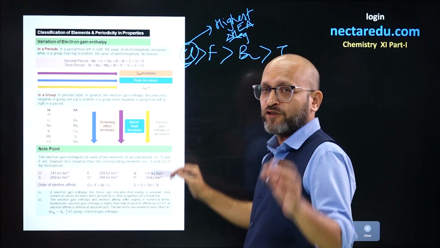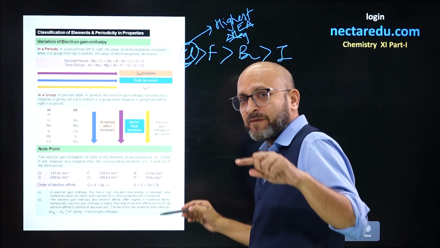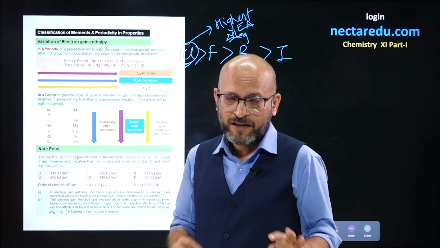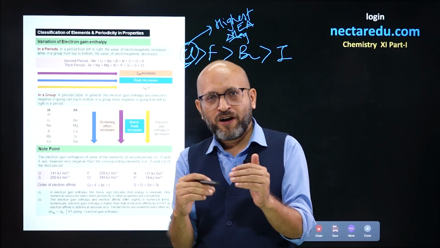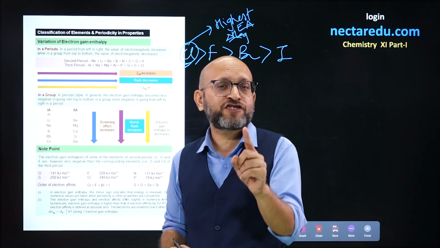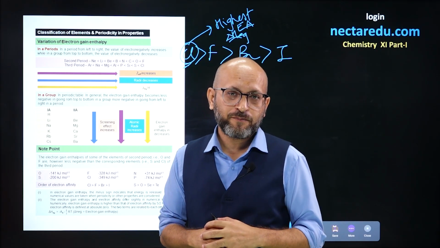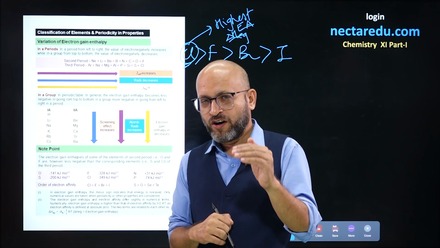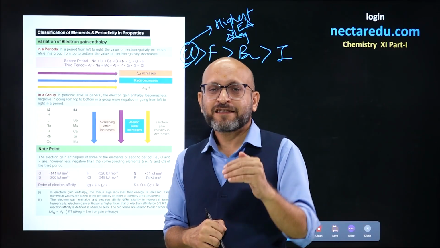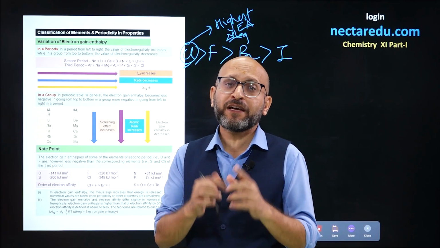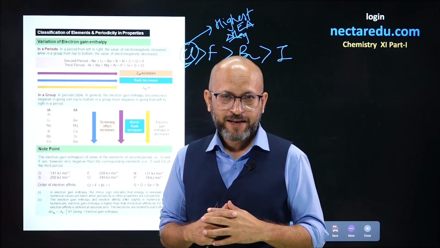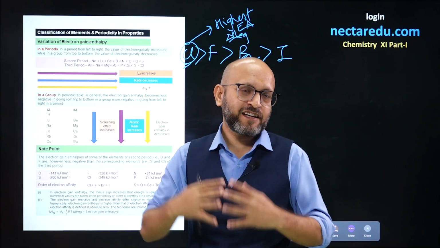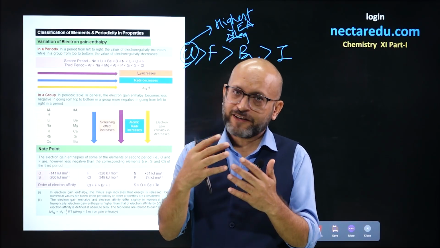Similarly, in group 16, let me tell you a very secret thing. You must remember this: in the p block, the second element in each group has the most negative electron gain enthalpy value. This will help you. As in group 17, chlorine has the most negative or highest electron gain enthalpy value or electron affinity.